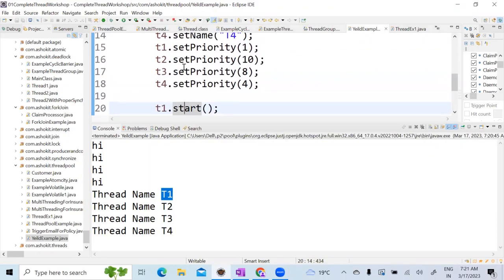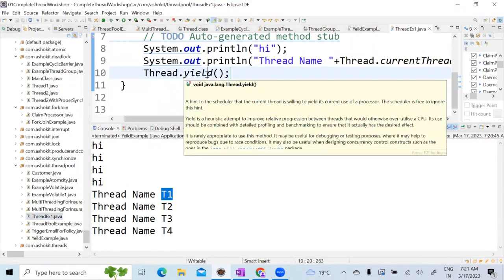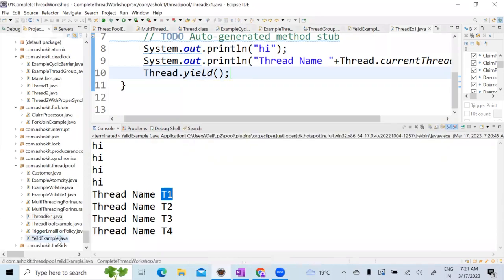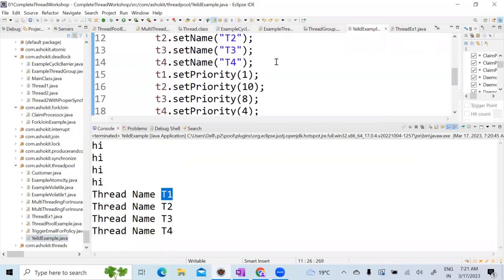Now, whenever it is executing, can I say it will say Thread.yield? Whenever it says Thread.yield, what happens is it will check whether there is any other thread having a priority greater than the current thread. Current thread is T1. What is the priority of the T1 thread? 1. Correct.